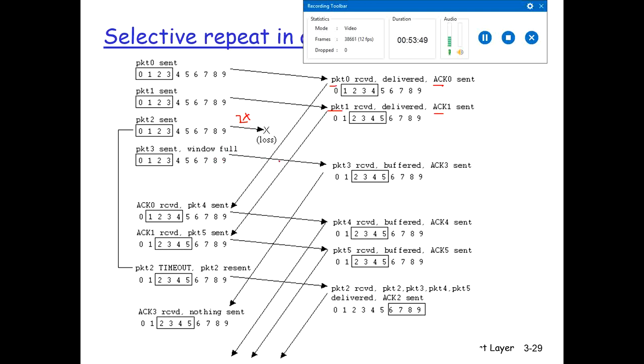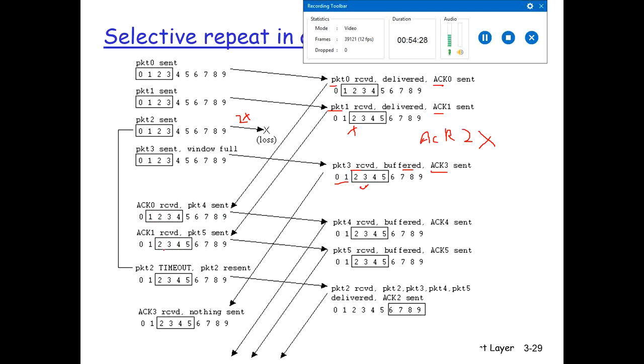Packet 3 is also sent, and it is received by the receiver, but it is buffered because packet 2 is not received. At this point, it will not discard it, rather it will buffer it and send acknowledgement 3. If you see, acknowledgement 0 and acknowledgement 1 are sent, acknowledgement 2 is not sent, and acknowledgement 3 is sent. Now, since the sender has received the acknowledgements for 2 packets, it advances the window. When acknowledgement 0 is received, it advances the window and sends packet 4.